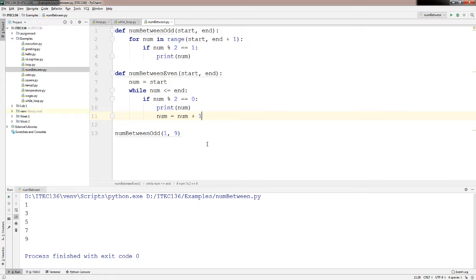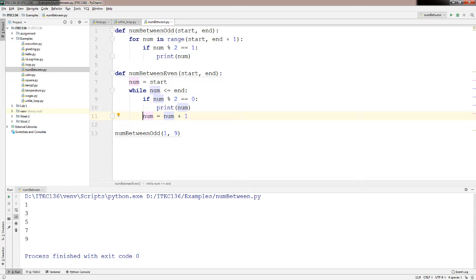You have to take a closer look at the indentation. Line number 11 here, num equal to num plus 1, belongs to the if statement. What this means is, I will only increment the num if the num is an even number. If not, the num will never get incremented. But I don't want to do that. I want to increment the num regardless.